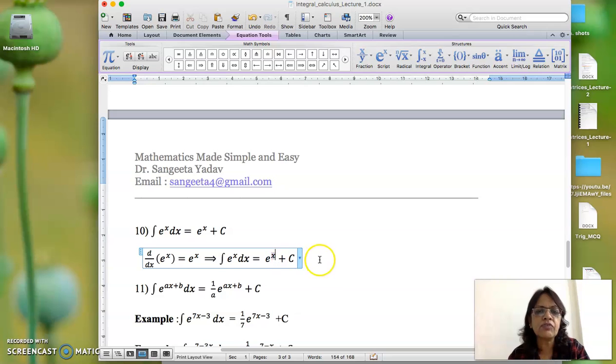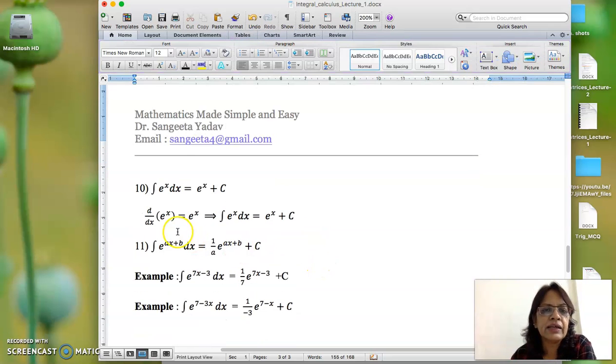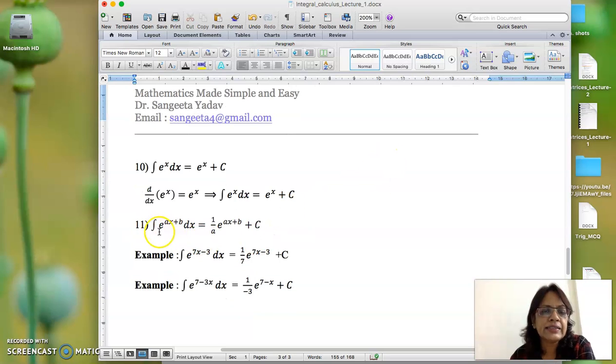So this is how all the formulae जो आपके आ रहे हैं standard वाले, they are directly coming from differentiation. Differentiation of e to the power x is e to the power x. So by the definition of integration, integral of e to the power x will be e to the power x plus c. So only function जिसका integration और differentiation same होता है, that is e to the power x. Again same thing in this also, e to the power ax plus b, 1 upon a will come, and e to the power ax plus b.